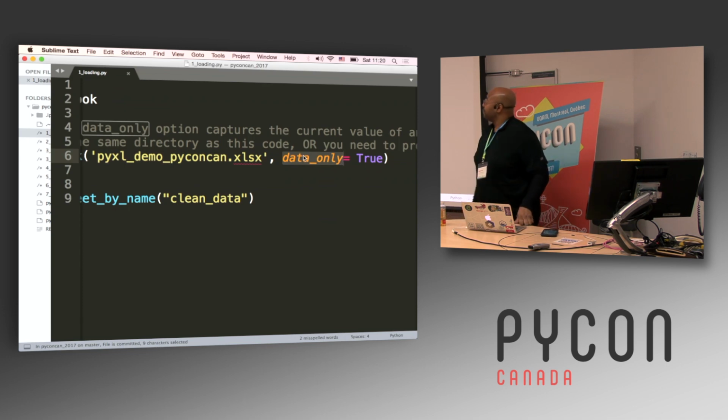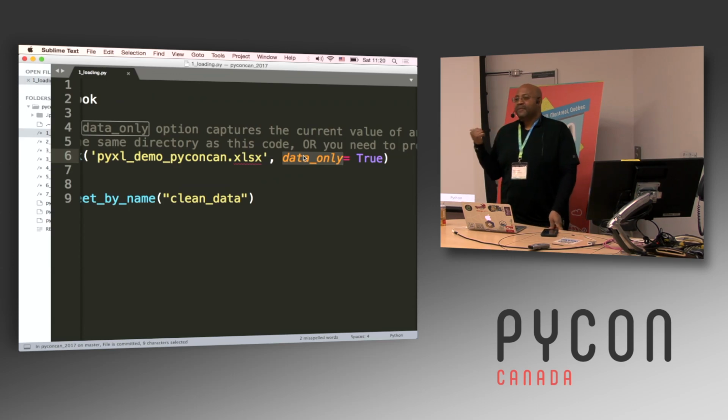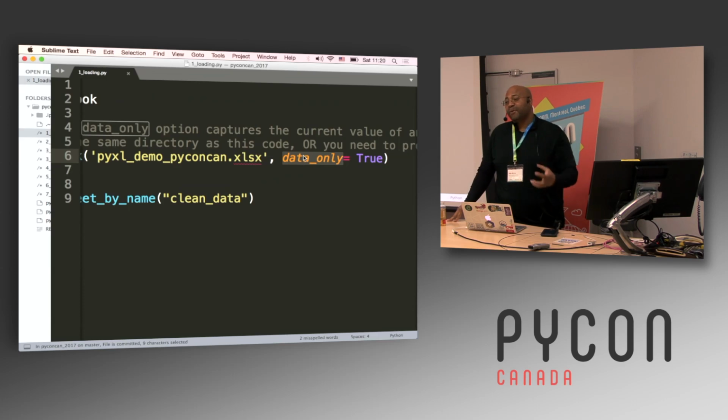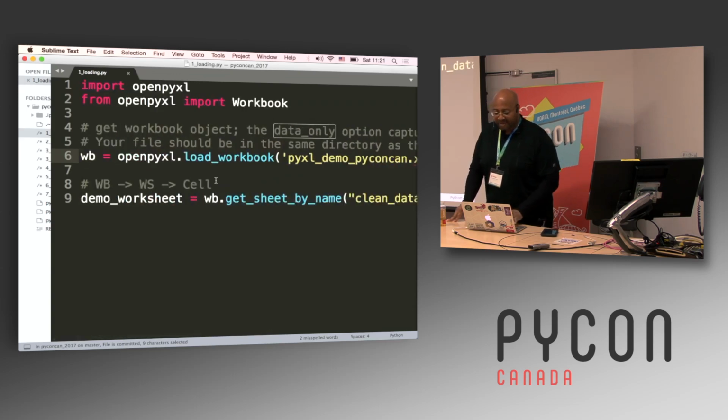This data_only equals True flag that I'm using here is interesting because if you're familiar with spreadsheets, you'll have a spreadsheet and there will be formulas in it that create the values. With data_only, this is telling it to only capture the results of those formulas, not the actual formulas themselves. In this case, we want the results of the formulas. We don't want the actual formulas. We just want the results. So data_only=True is capturing that for us, and that's basically going to give us the data that's in that spreadsheet.